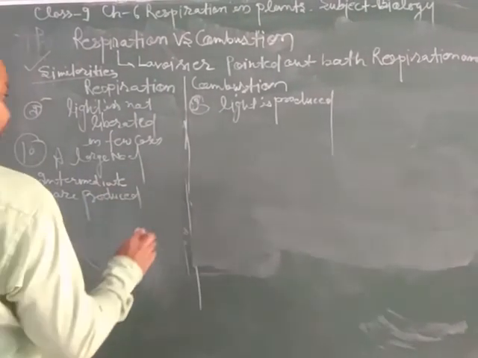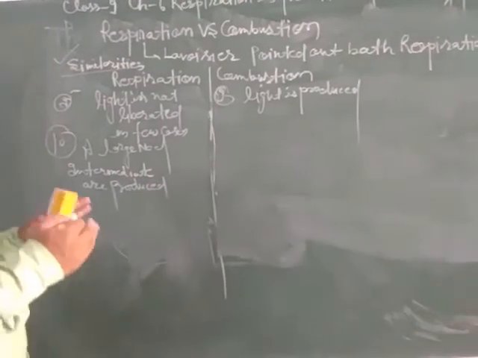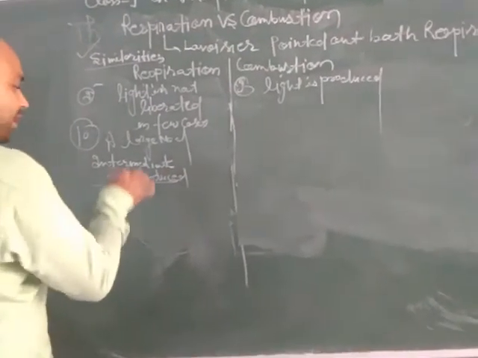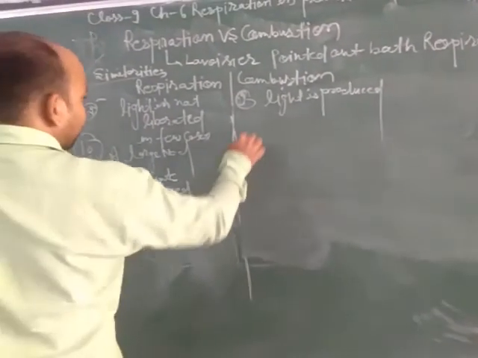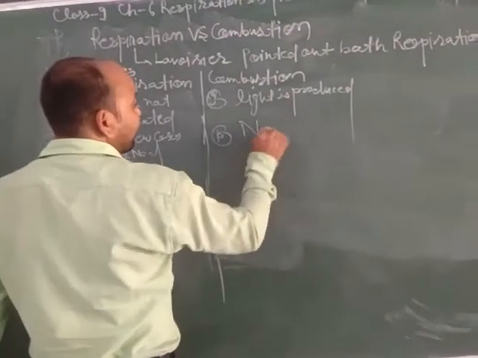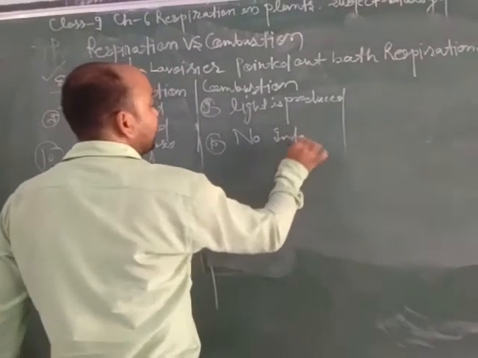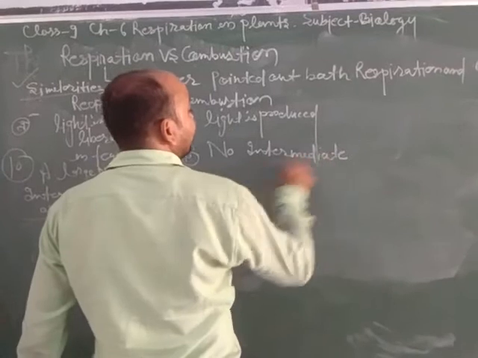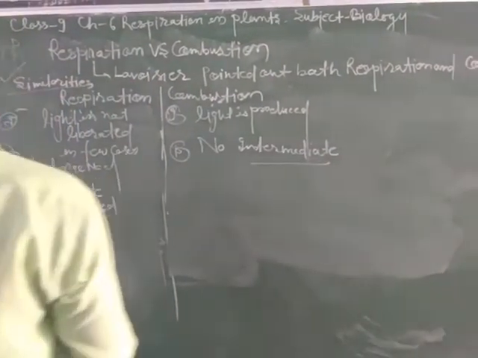Before the formation of carbon dioxide and water vapor, a large number of intermediates are formed. For example, pyruvic acid, pyruvate, is an intermediate product. In combustion, no intermediate products are formed. Here directly formation of carbon dioxide and water will take place.